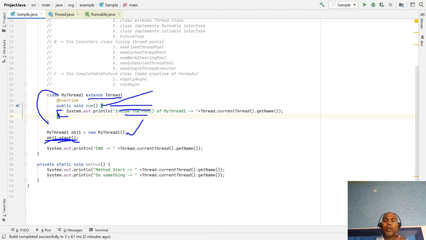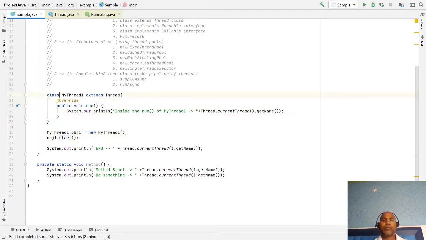When we use the run method, you cannot start a new thread, instead the main thread continues to execute the run method. So remember that whenever you want different threads to execute, you have to use the start method of the thread class. Okay, this is the first way.